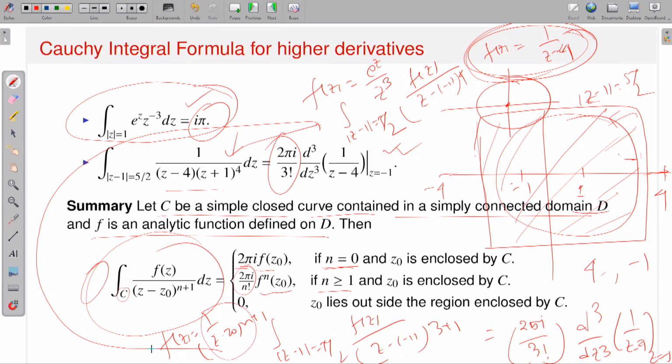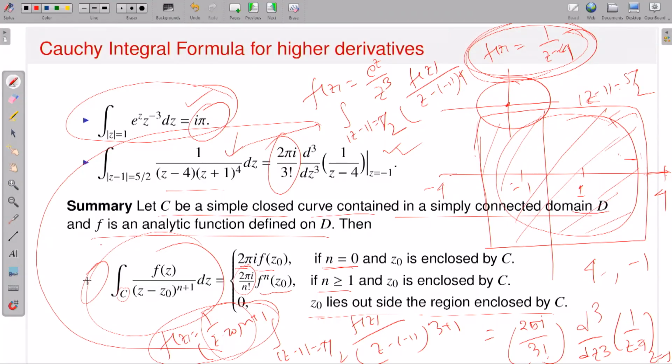Therefore by the Cauchy-Goursat theorem, this contour integral over the simple closed contour should be 0 if z naught lies outside the region. In other words, the integrand is very nice, it is analytic, so by the Cauchy-Goursat theorem, if I take a simple closed contour, the value will be 0.